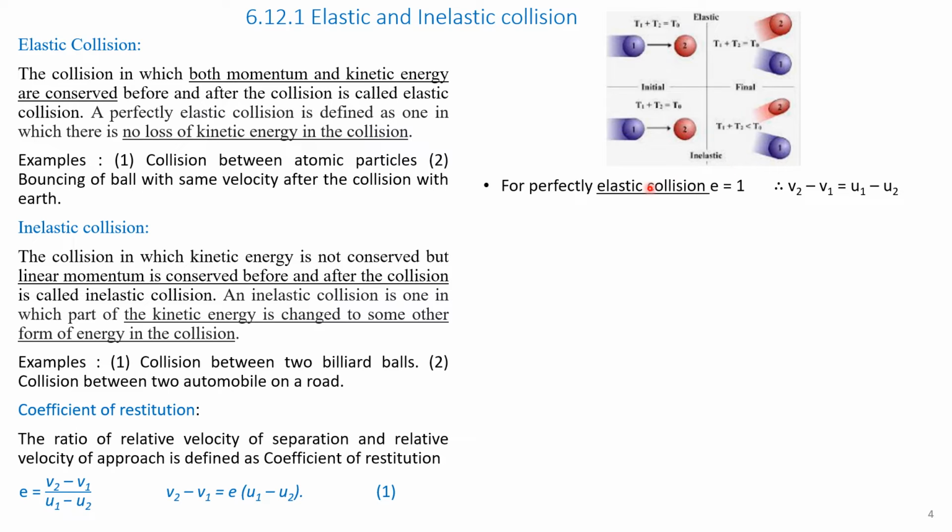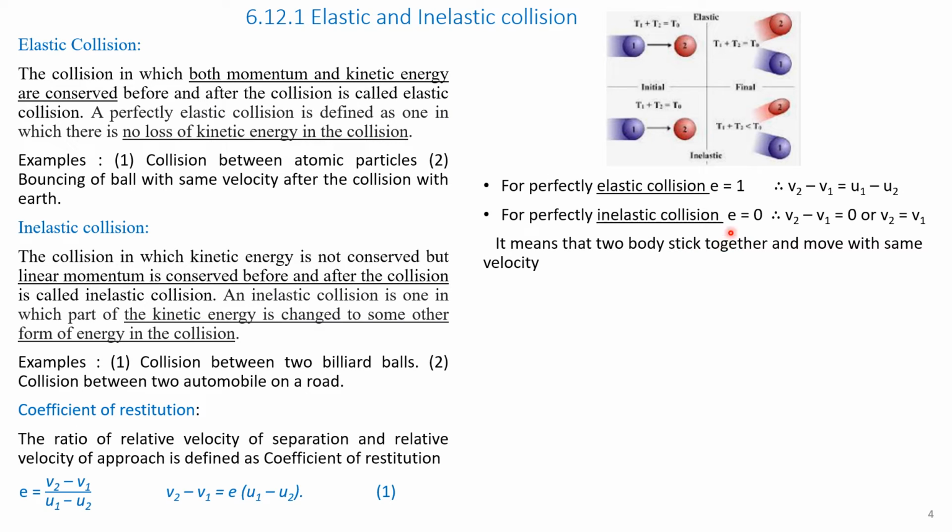Therefore, for perfectly elastic collision, e is equal to 1. That is, the value of e in equation 1 is 1. Therefore, v2 minus v1 is equal to u1 minus u2. For perfectly inelastic collision, e is equal to 0. In equation 1, if you put the value of e equals 0, then v2 minus v1 equals 0. Or rearranging, we get v2 is equal to v1. This is a perfectly inelastic collision. It means the two bodies stick together and move together. Therefore, velocities remain same.